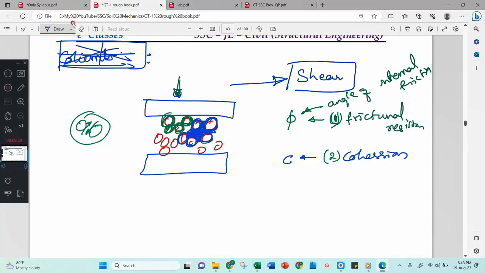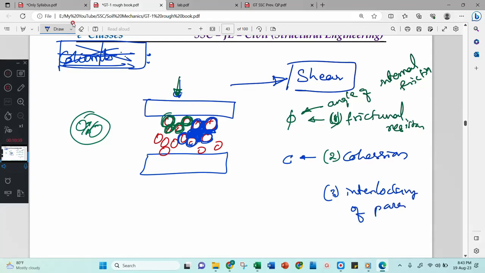Then we have two major parameters: your soil is resisting through the frictional resistance or cohesion. The third one is interlocking of particles.